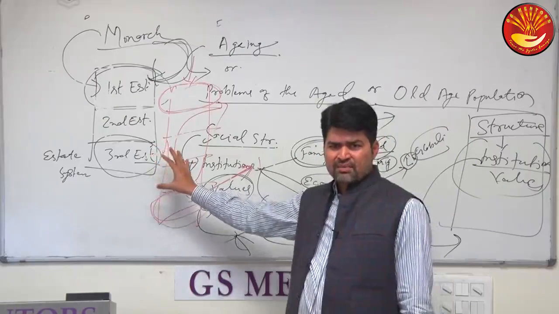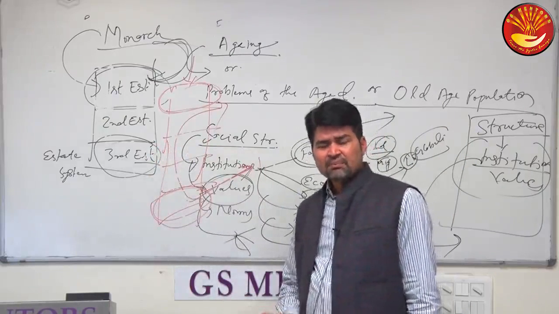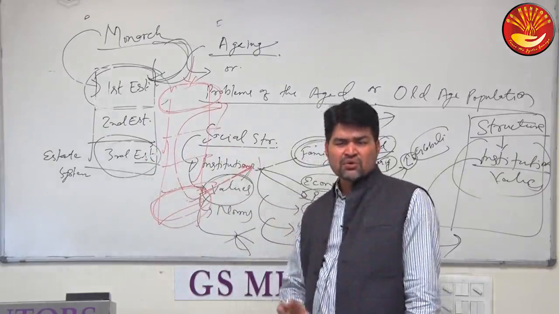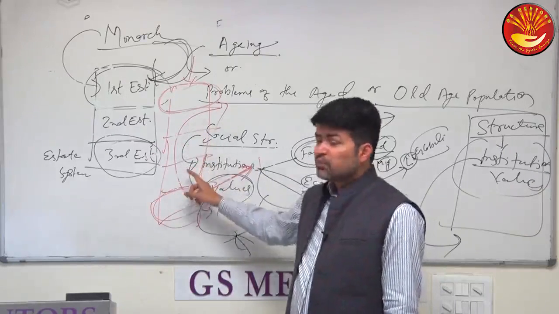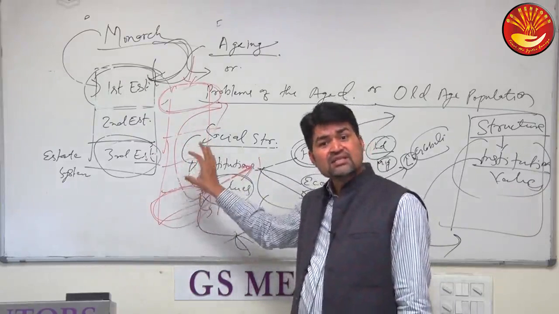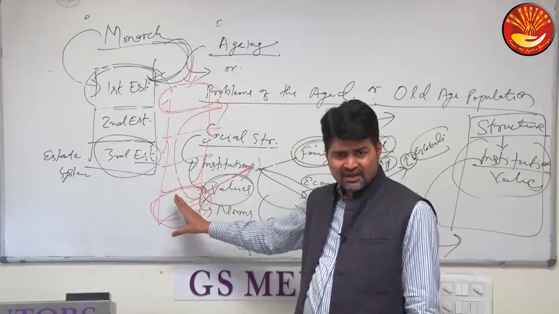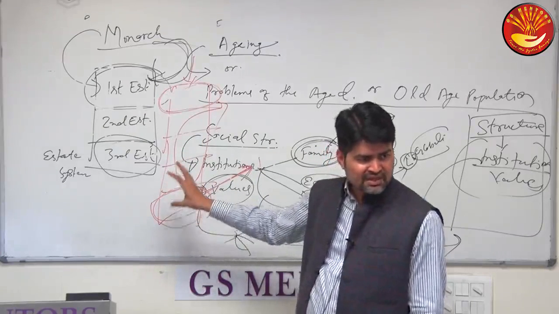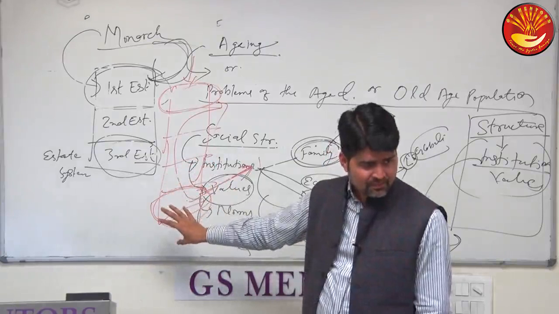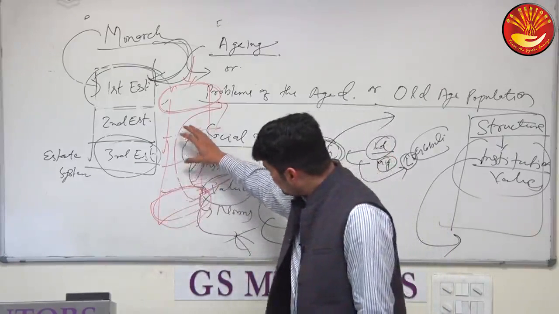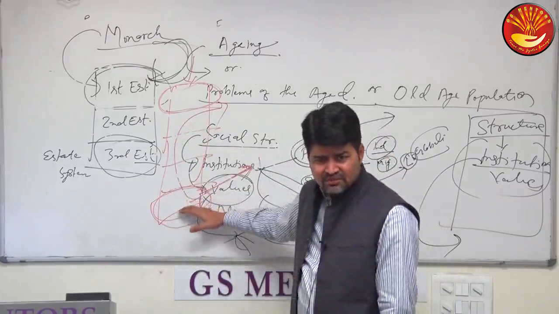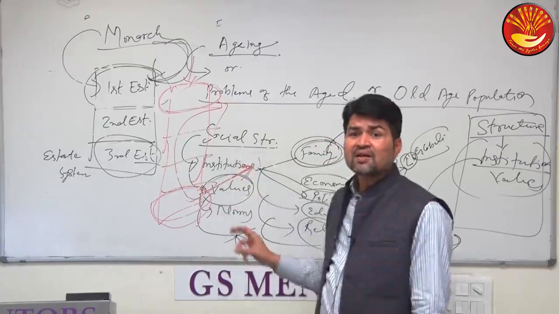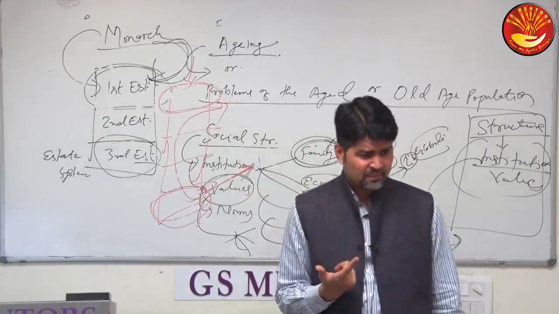ये तो traditional society में था. Even in modern society, because of legislative and administrative failures, poverty is institutionalized in the caste system. इसमें तो कोई problem नहीं है कि traditional society में poverty was institutionalized in the caste system, isn't it? Like the service castes, they were paid in kind, not in cash. Cash payment was not there, right?